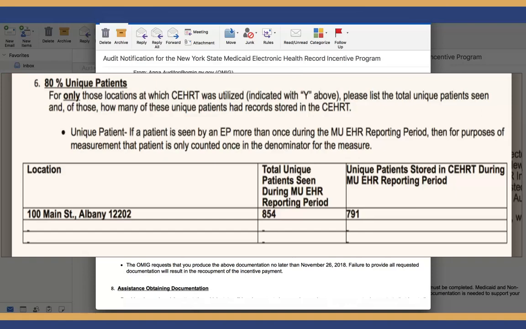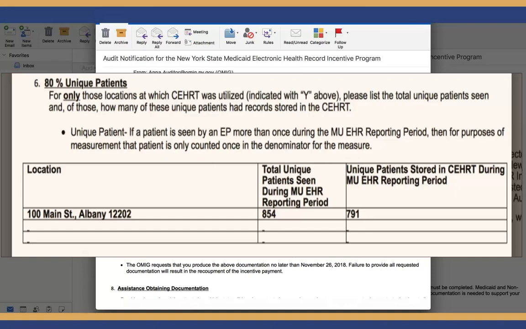In this example, the provider practiced at 2 locations during the EHR reporting period. Only one of those locations was equipped with certified EHR technology during the EHR reporting period, as noted in the chart in Section 5. The provider entered only this location in the left column.